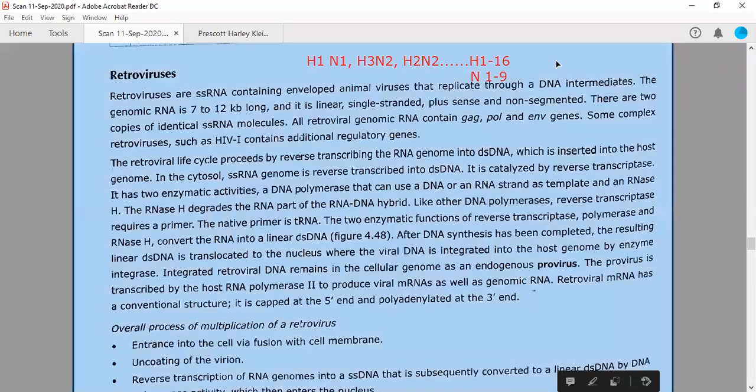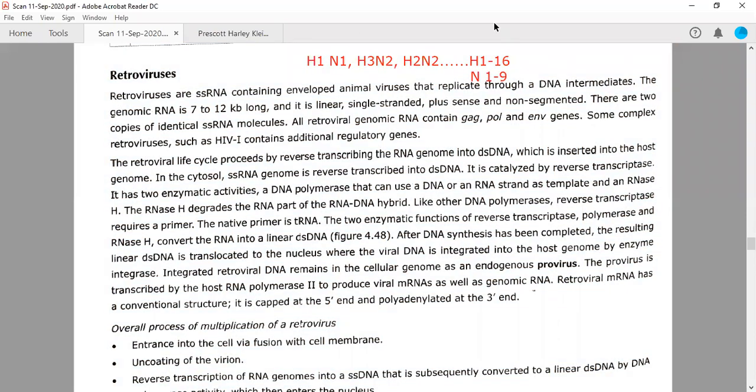There is bird flu also. H5N1 is called bird flu. And so on.